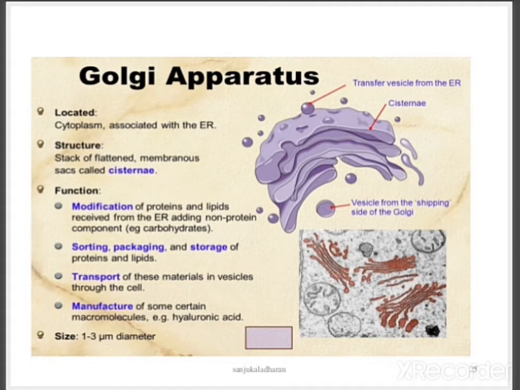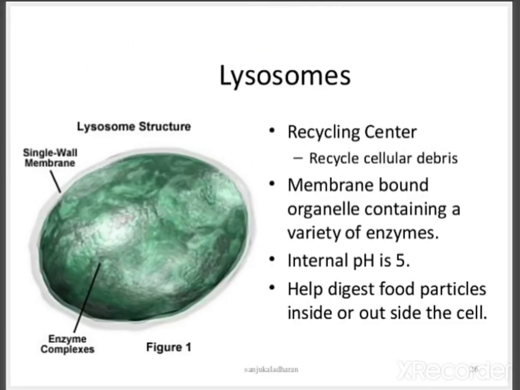The main functions are modification, sorting, packaging and storage of proteins and lipids, transport of these materials in vesicles through the cell, and manufacture of certain macromolecules, especially hyaluronic acid.